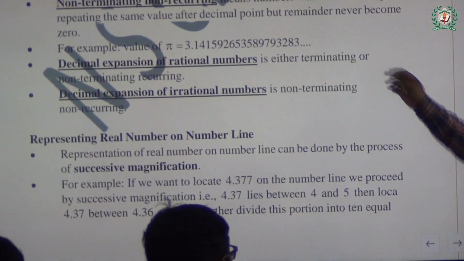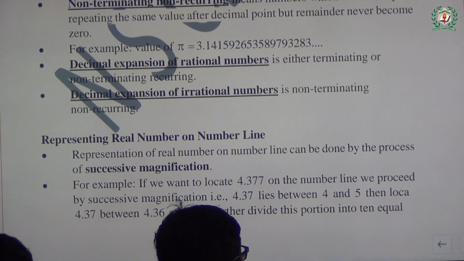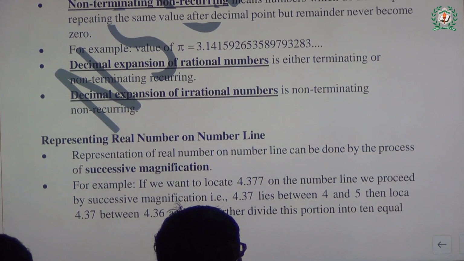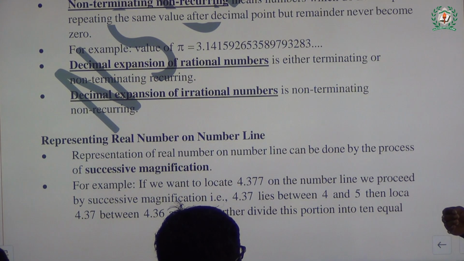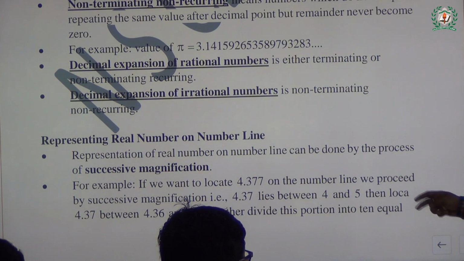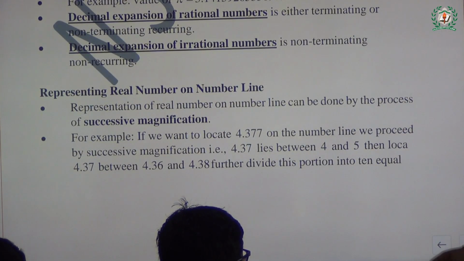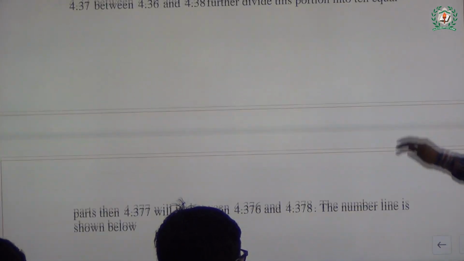So you see some examples I have already written here, as I have shown on the board also. Pi equals 3.14159 and so on. That number is continuously changing. It is not terminating and, even more, not repeating. So such numbers become irrational numbers. Is that clear class? There are a few deleted topics, like the representation of real numbers, so leave this topic.